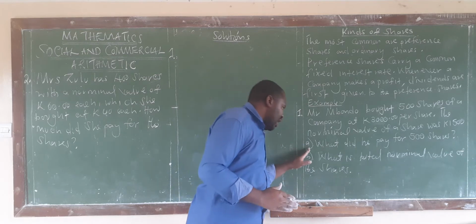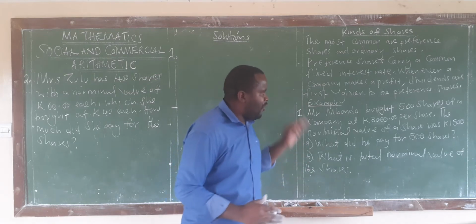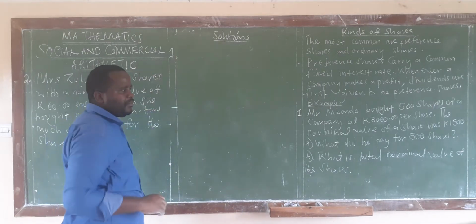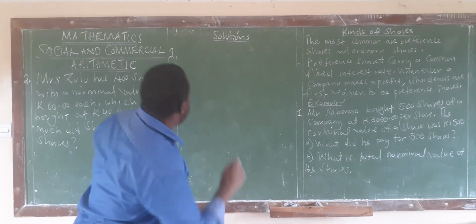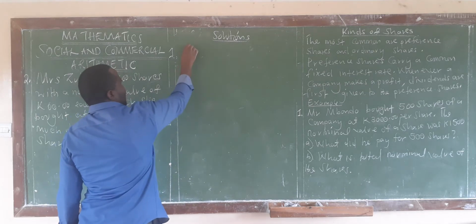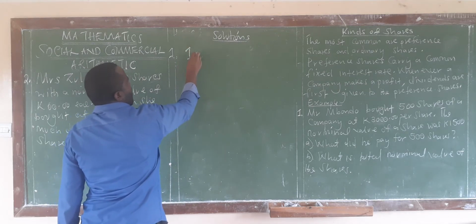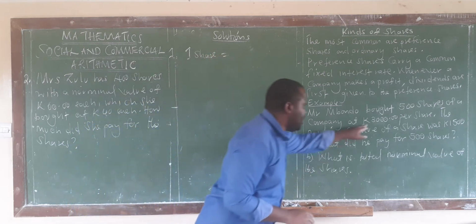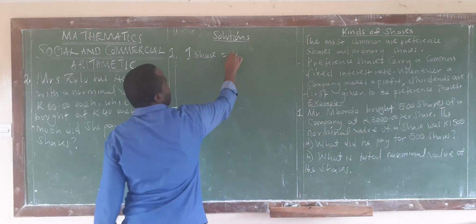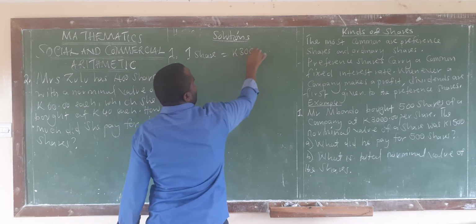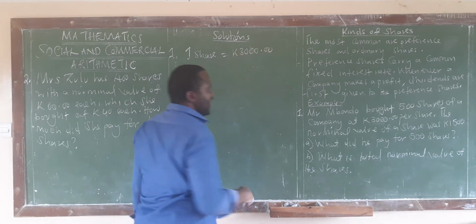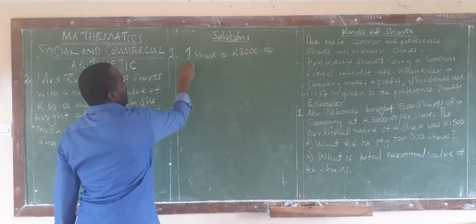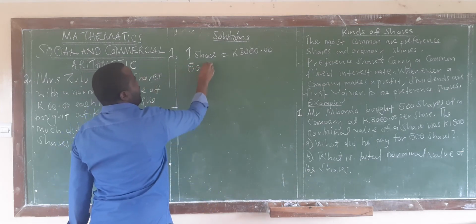Now, A, what did he pay for 500 shares? Alright? What we are saying is, one share, he bought it at how much? 3,000 kwacha. These are the market values. Then, how many shares did this person buy? He had 500 shares.